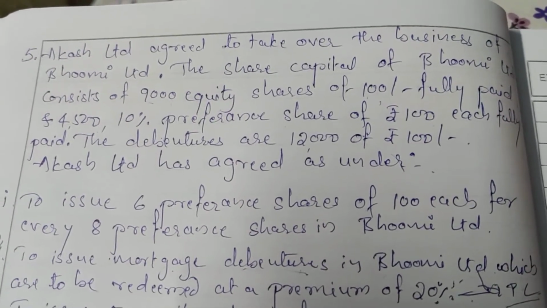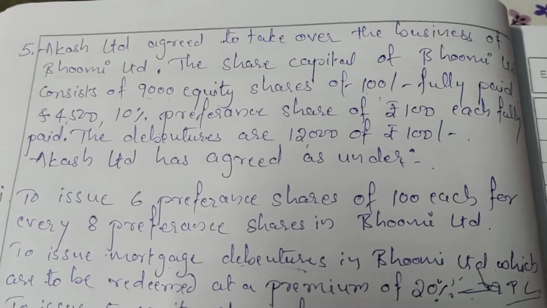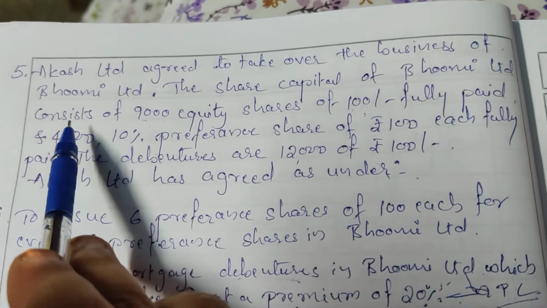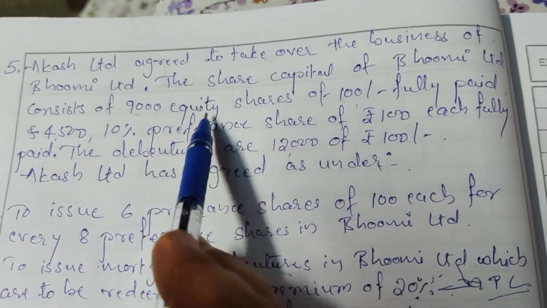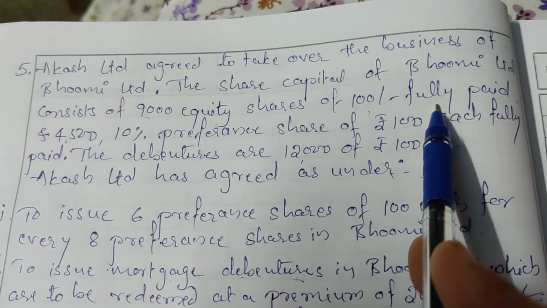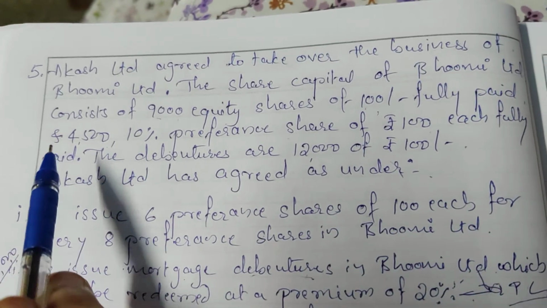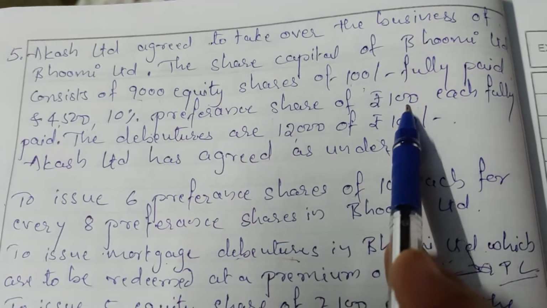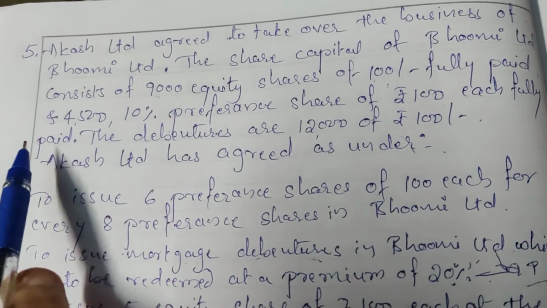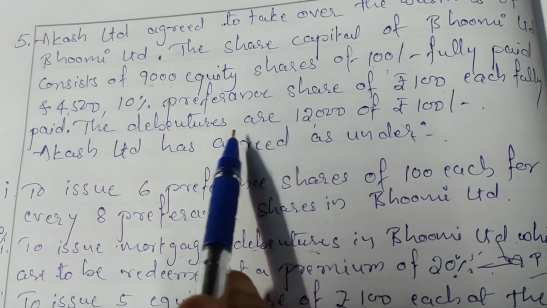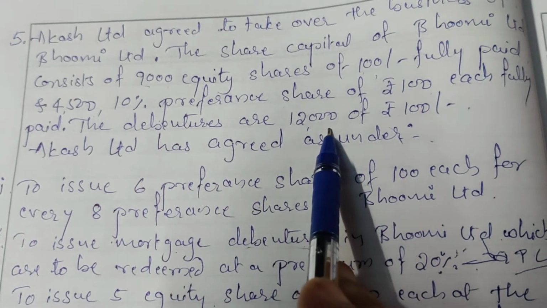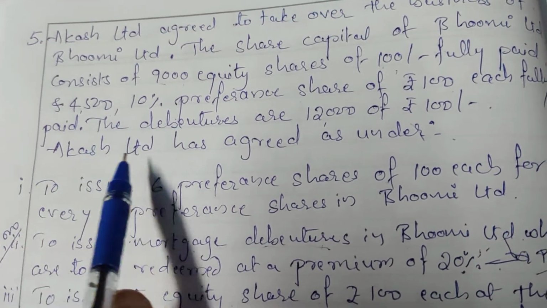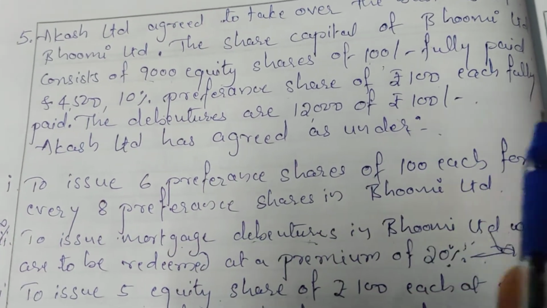Akash Limited agreed to take over the business of Bhumi Limited. The share capital of Bhumi Limited consists of 9,000 equity shares of 100 each fully paid and 4,500 10% preference shares of rupees 100 each fully paid. The debentures are 12,000 of rupees 100 each. Akash Limited has agreed as under.